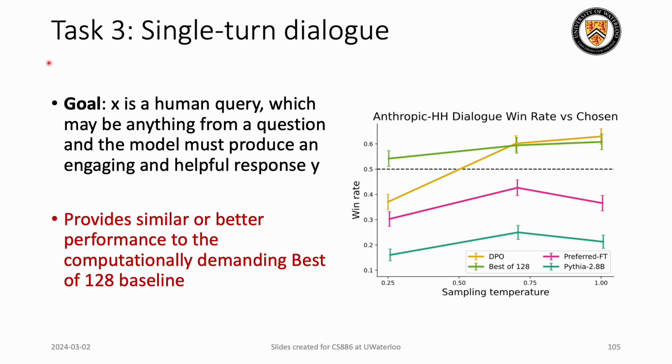Even in this scenario, task 3, a single turn dialogue where we give a human query and want a proper response from the LLM, DPO is performing pretty well and is comparable with best of 128, such a highly computationally demanding method. This shows that DPO is working quite well on different tasks.